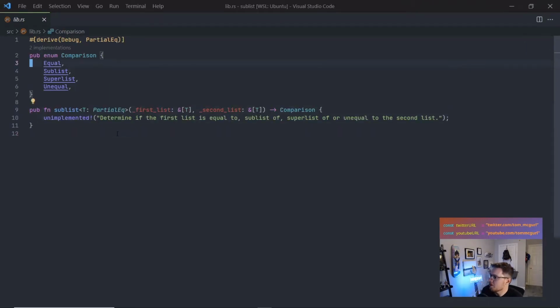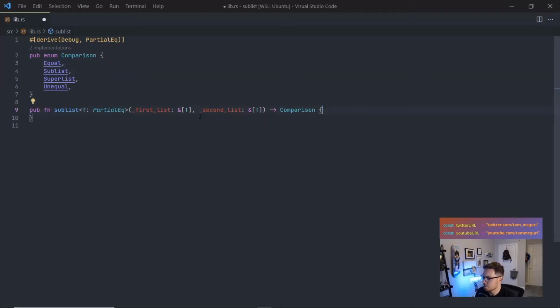Let's go with that. Otherwise it's too big. Okay, so here's the enum. Okay, this is what I thought. So our enum is the comparison. If it's equal, we'll return comparison equal. If A is a sublist of B, we'll return sublist. If B is a sublist of A, that means A is a superlist. And if they're not equal, they're just not equal. So in this case, we just need to test that empty is equal to empty.